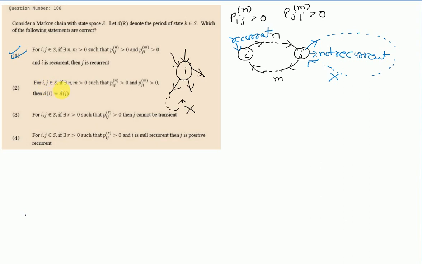Now let us go to option number 2. For i, j belonging to S and n, m greater than 0 such that P_ij^n greater than 0 and P_ji^m greater than 0, then d_i equals d_j. What are d_i and d_j? d_i equals d_j means the period of state i is equal to the period of state j. You should first understand what this period term explains.